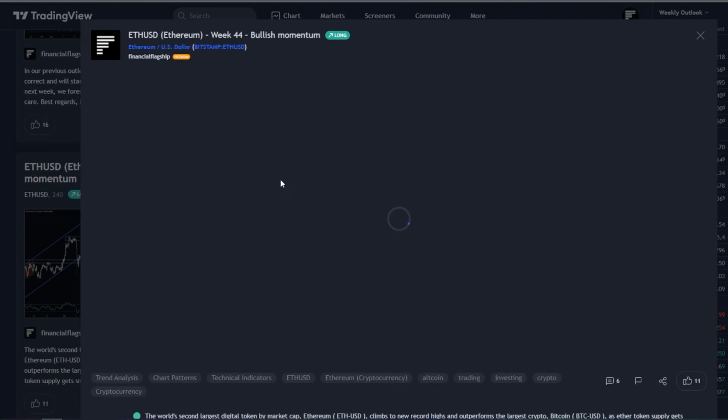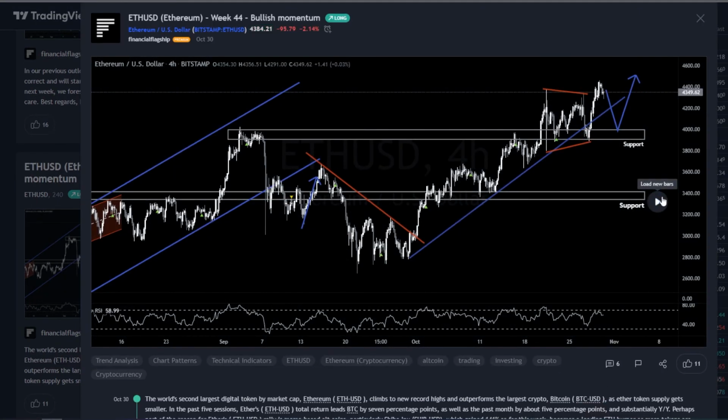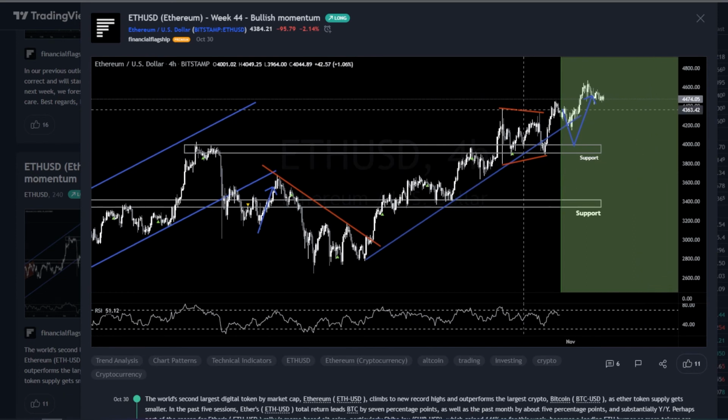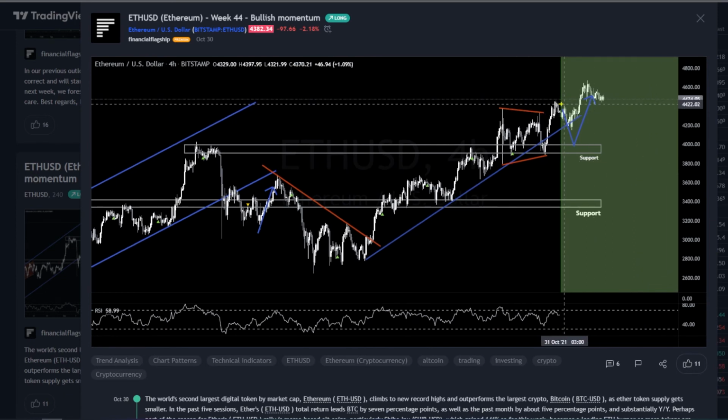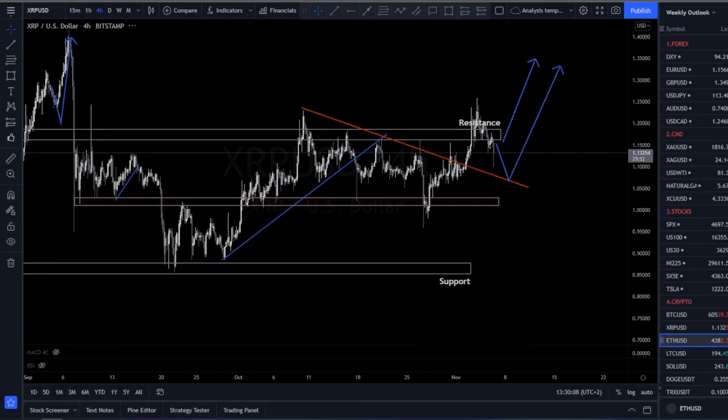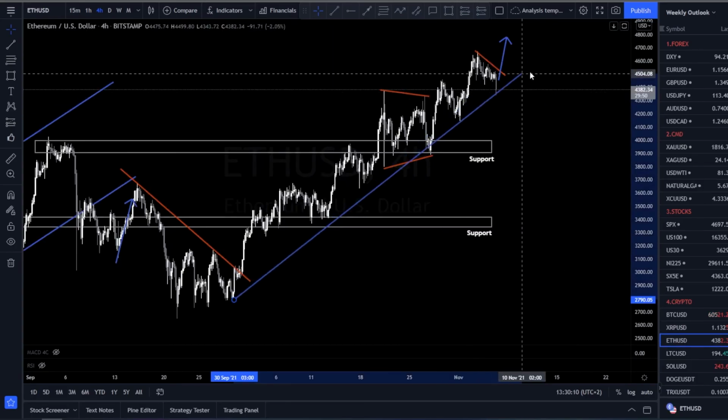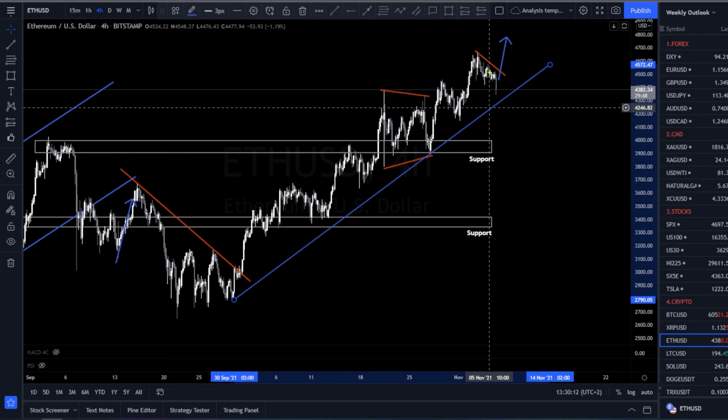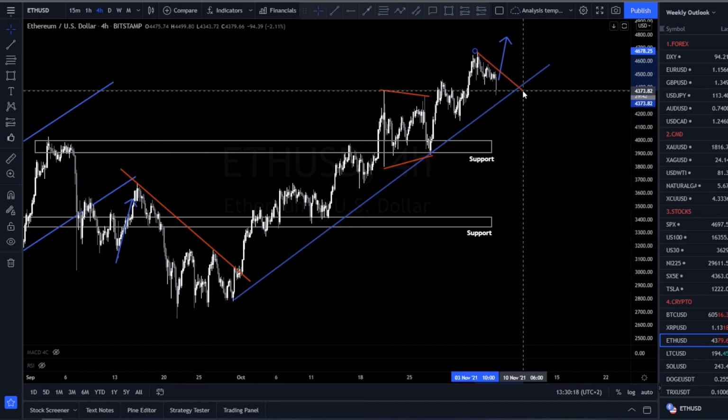For Ethereum, we were expecting the market to pull back and then make another top. As you can see, the market did exactly what we expected it to do. And for this week, for Ethereum, we can see the price falling towards this trend line and then making another push towards the upside. So keep an eye on buy setups on this one.